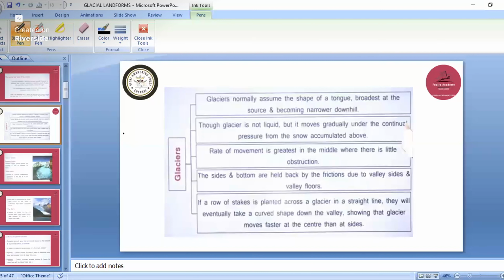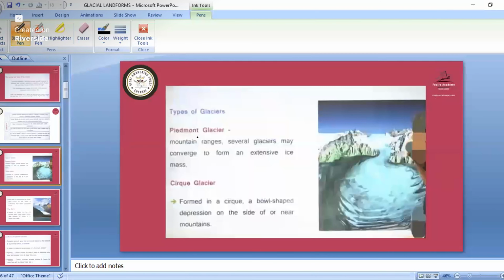There are three types of glaciers we'll see. One is the Piedmont Glacier, then the Cirque Glacier, then the Valley Glacier. Piedmont is what? Several glaciers converging, coming together to form an extensive ice mass. That is known as the Piedmont. In this, we will study about the Bajada and Piedmont landforms.